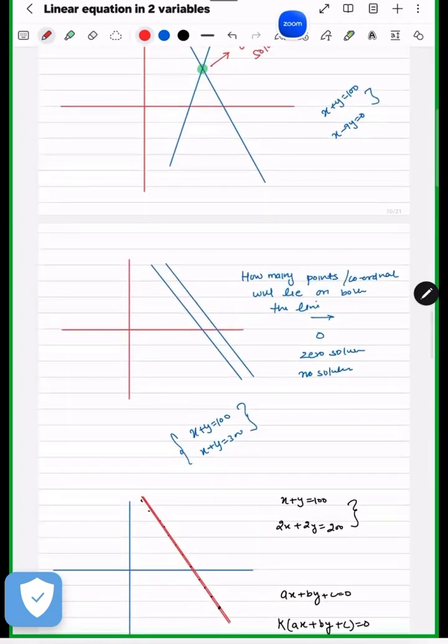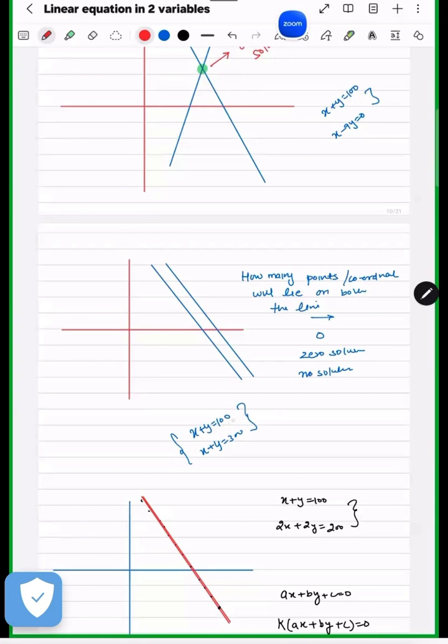But sometimes it can happen that there are two lines but they are not meeting. It means no point of intersection, no point which satisfies both the equations. It means no solution, zero solution.